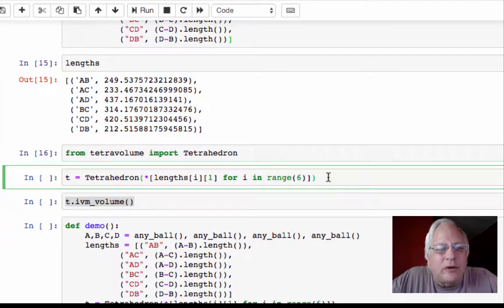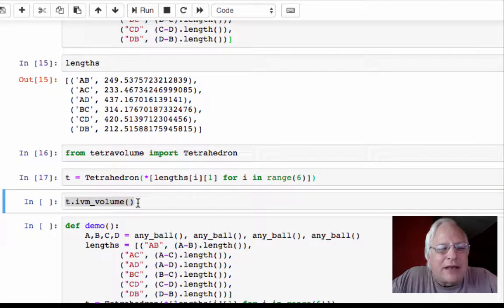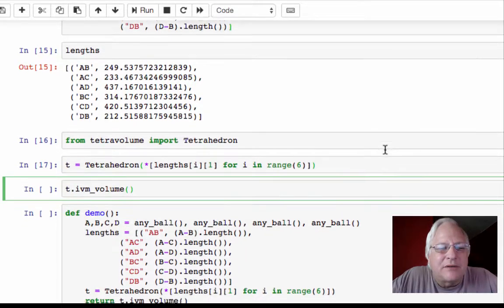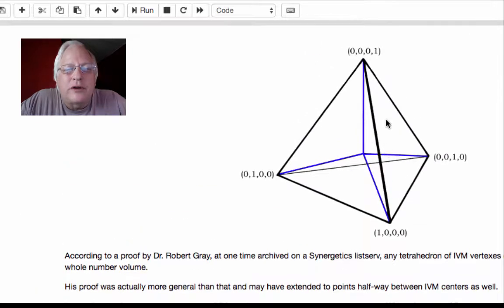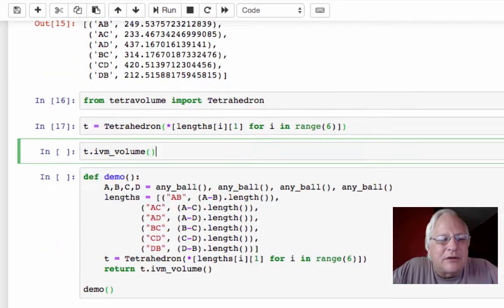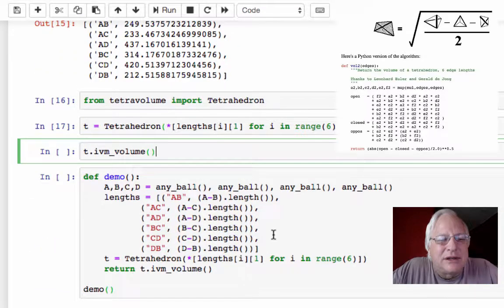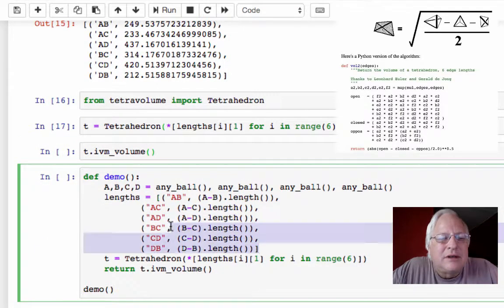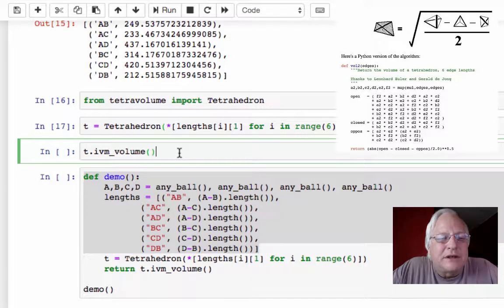So here we go. We create that tetrahedron, and now we ask for its volume in tetravolumes. The whole time this thing has been in tetravolumes. This Q-ray tetrahedron, not only does it have edges 1D or 2R, but it also has unit volume. And the volume computation that's going on with these 6 edges is going to spit back IVM volume, or unit volume is the tetrahedron.